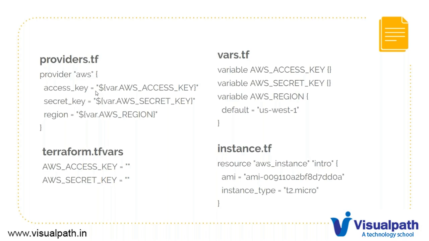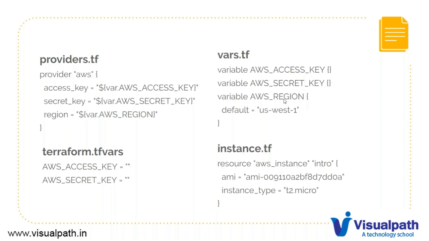So this is how we do. We create a file vars.tf. You can create it with a different name also. You give variable and the name of the variable, like here AWS access key and secret key. For this variable there is no value. If you don't assign any value to a variable, it's going to ask at the apply time. When you say Terraform apply, it's going to ask the value of that variable, if you intend to do that. But we don't intend to enter the access key and secret key.